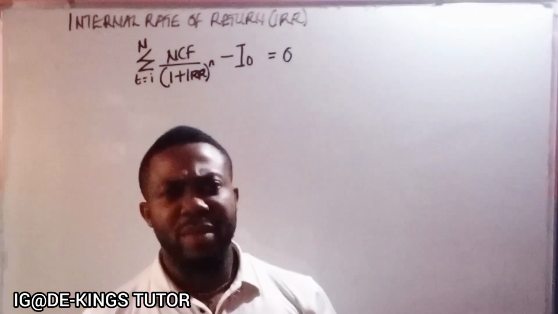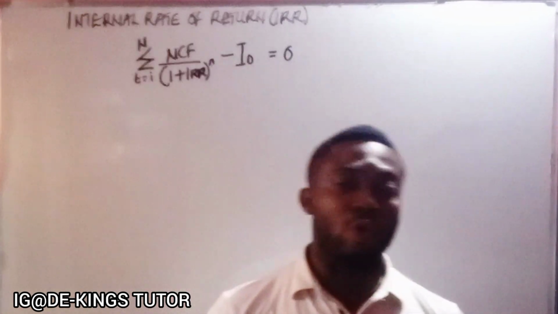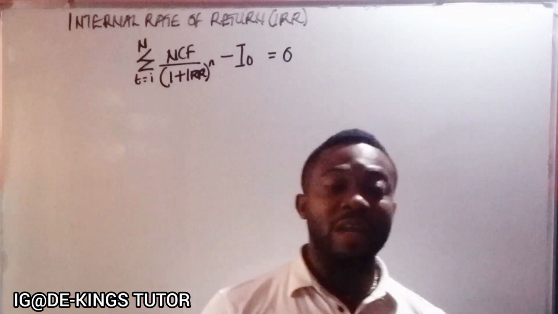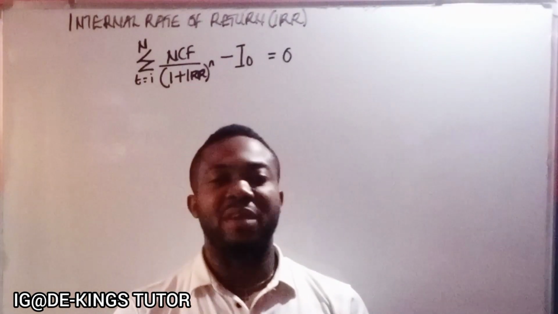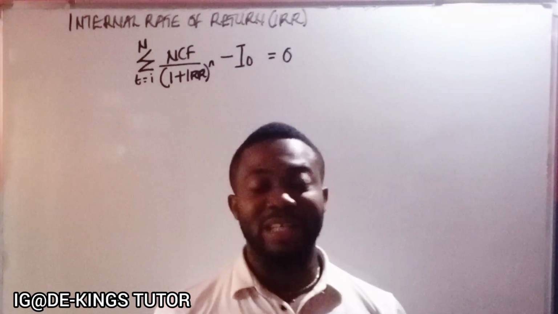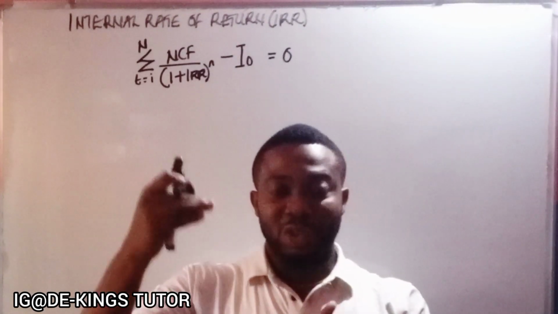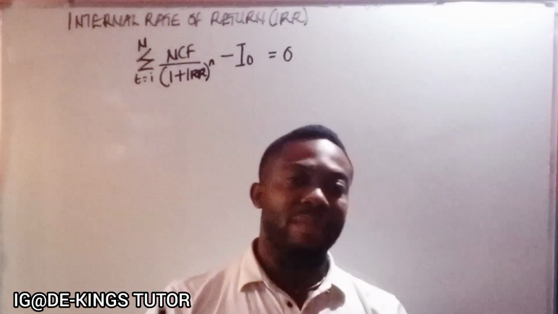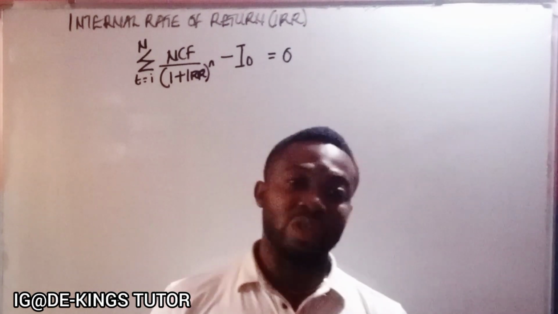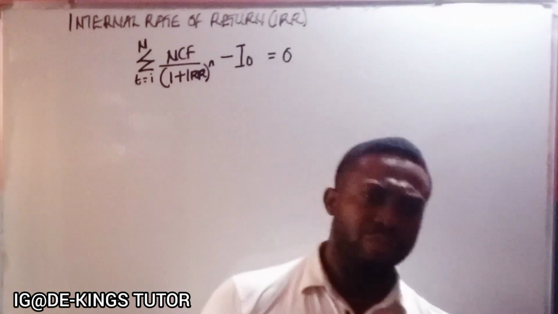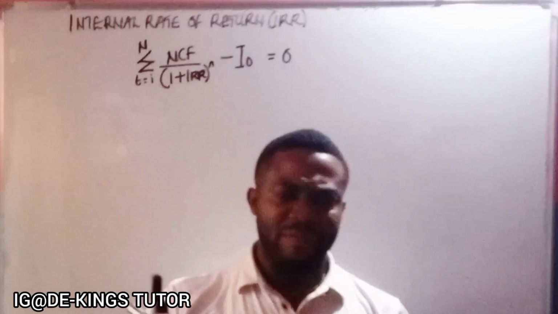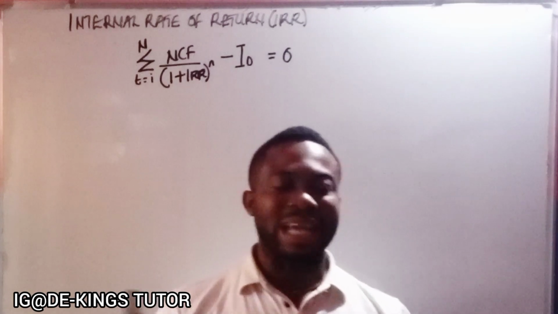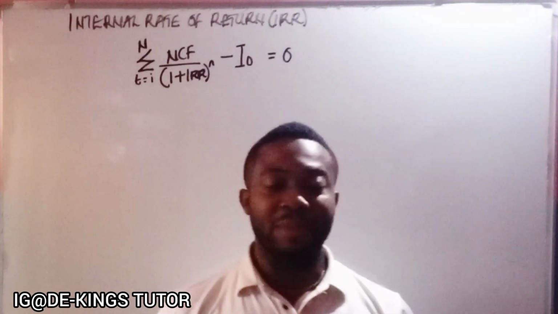Now we have different methods of applying this. The first one is what we call the trial and error method. The trial and error method is just looking for different rates, trying different rates at different times to ensure that once you try it and you subtract the discounted cash flow from the initial capital, it gives you 0. If it doesn't give you 0, you try another rate. For instance, if you use a particular rate and you have a negative value, you try another one until you get to 0. That can be very stressful.